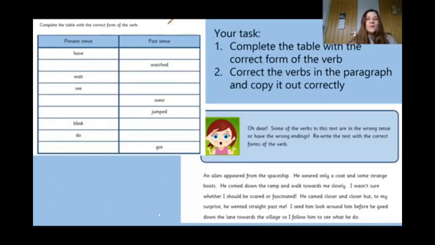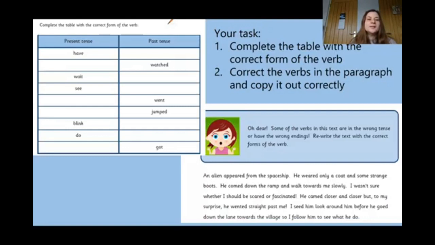Okay, so this is your first task. The first task is to complete the table with the correct form of the verb. And the second task is to look in this text, read it, and copy out the verbs correctly. So if you look here, we have have.